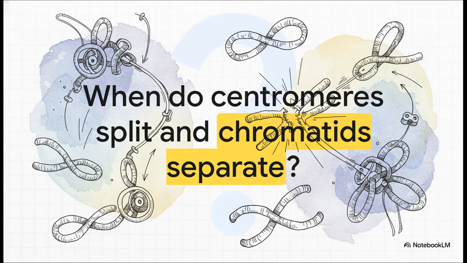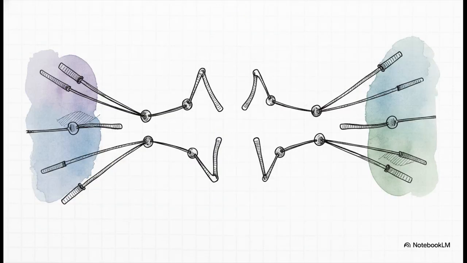All right, ready for question 2? Name the specific stage where centromeres split and chromatids separate. Try to recall the mechanical movements of our microscopic machine. When do things actually break apart? The answer is anaphase in mitosis and anaphase II in meiosis. Remember the visual of those shortening microtubules aggressively dragging the chromatids to opposite poles, with their arms trailing behind them? That forceful pulling apart is the absolute hallmark of the anaphase stages.